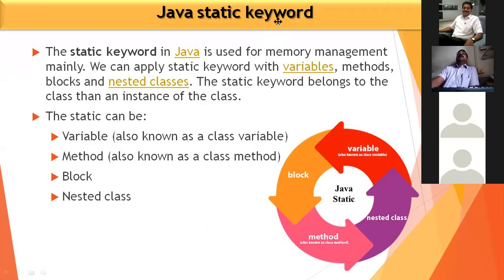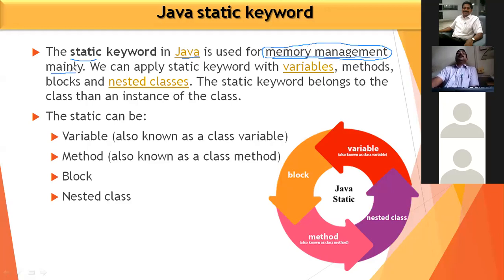Memory management, very important. Okay. Keep in mind that the static keyword is used in Java mainly for memory management.